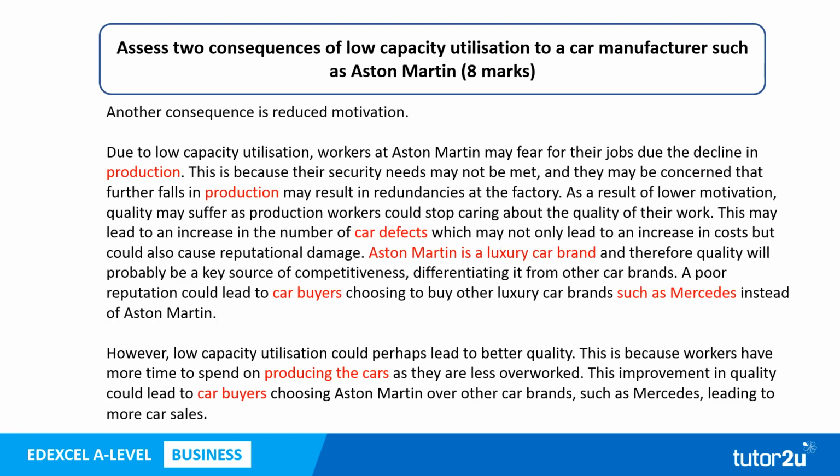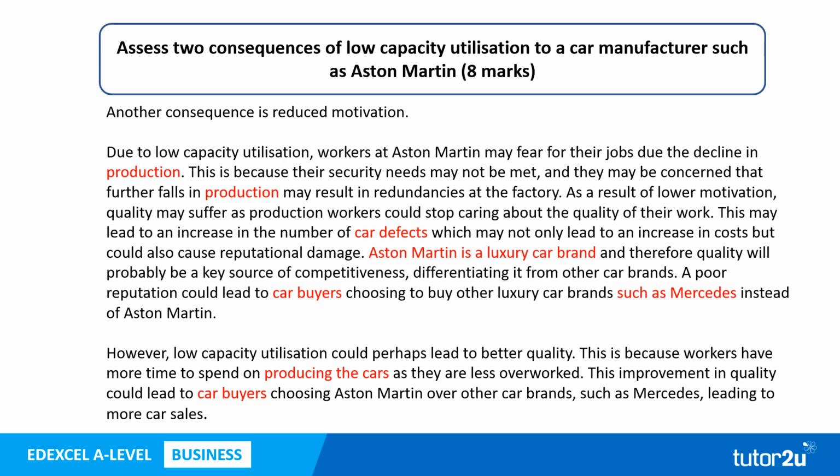It's important to remember that the 8-mark question, as all 8-mark questions do, asked us to assess two. So here's our other consequence, which has also been balanced. Again, you can see some of the application highlighted in red. We're talking about production, car defects, the fact that Aston Martin is a luxury brand. We've got some more "such as" seasoning, such as Mercedes.